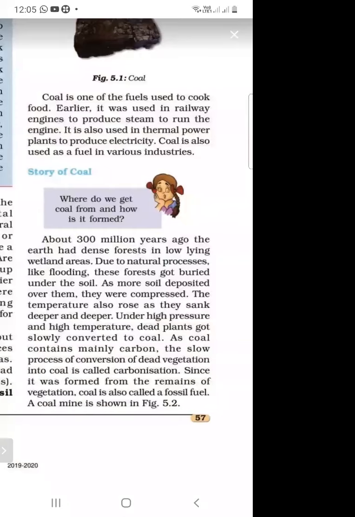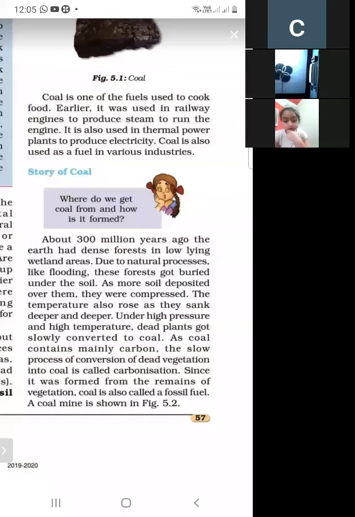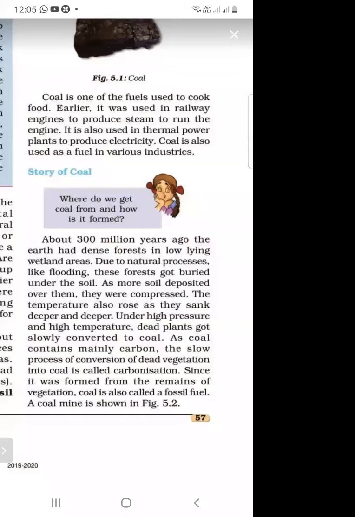As coal contains carbon, what do you mean by carbonization? The slow process of conversion of dead vegetation into coal is called carbonization. So coal is made from dead vegetation, so it is also a fossil fuel.